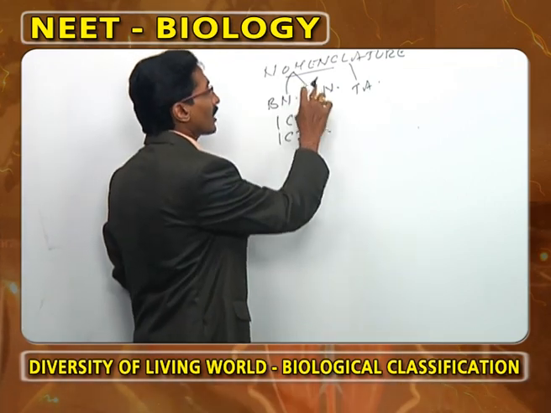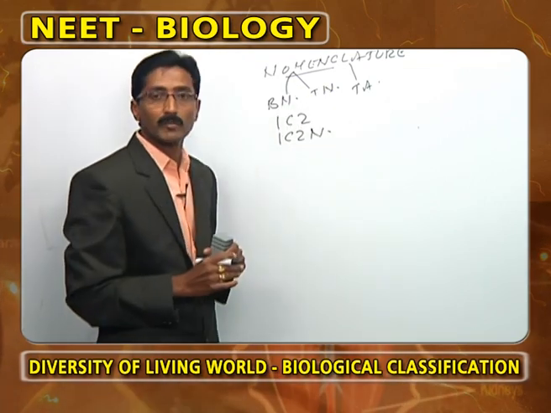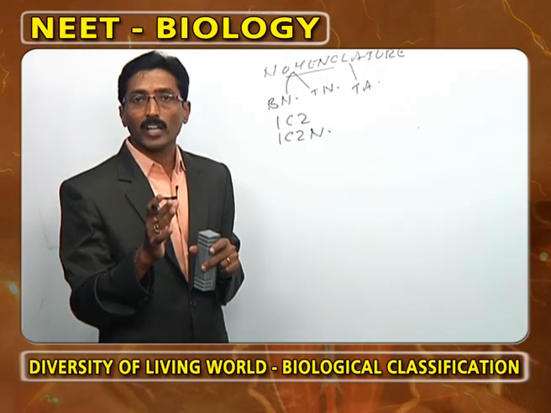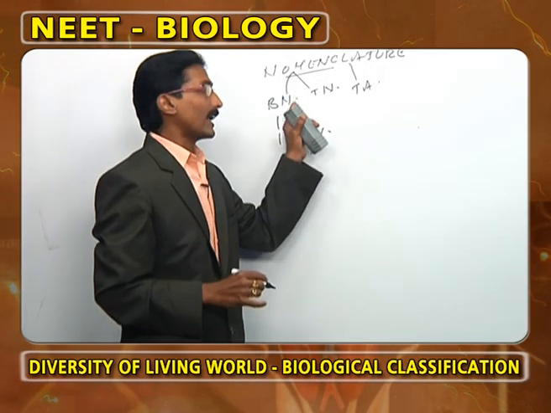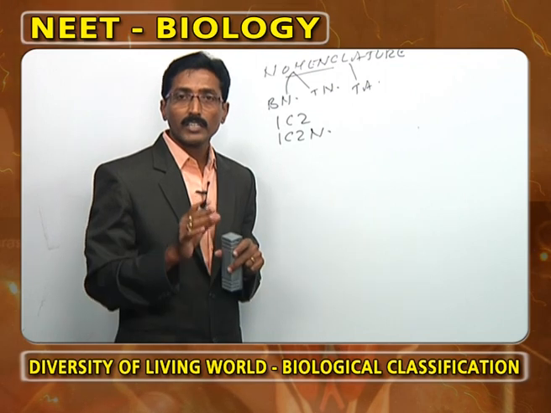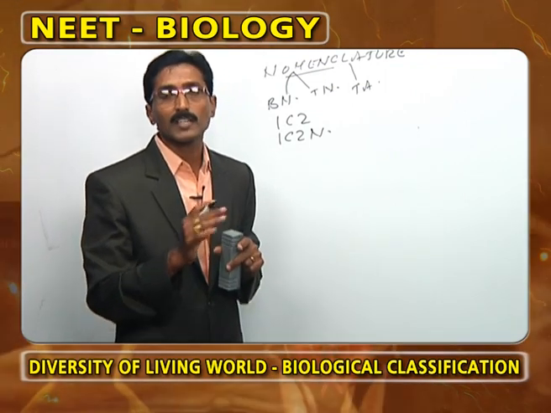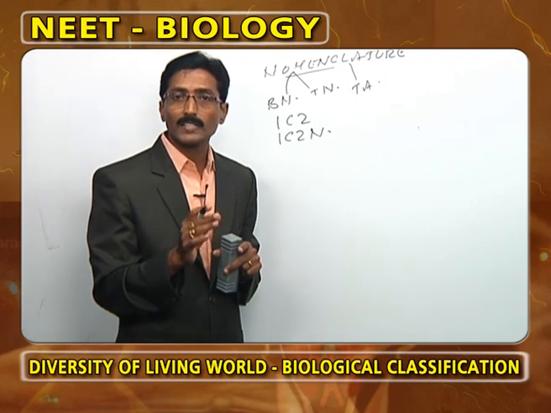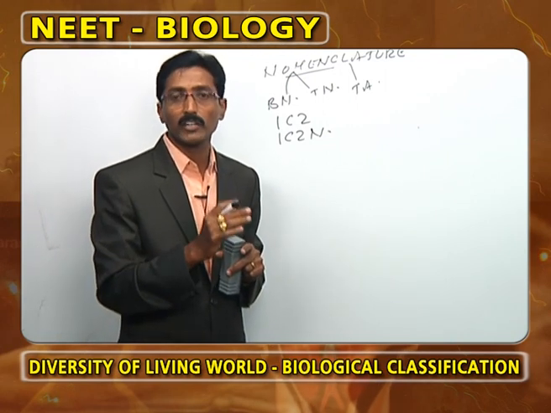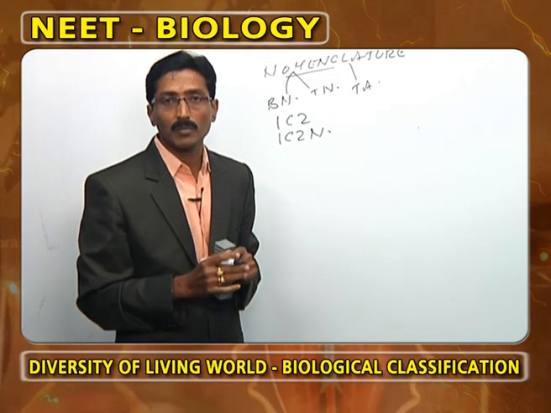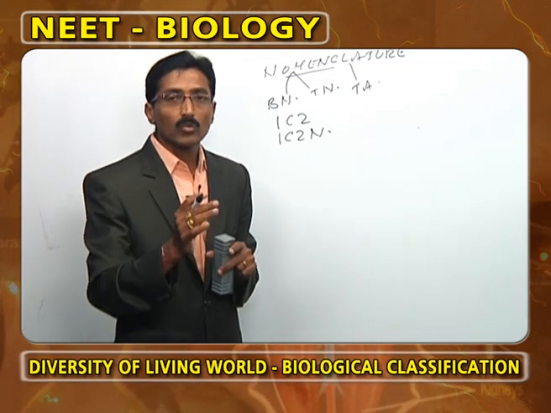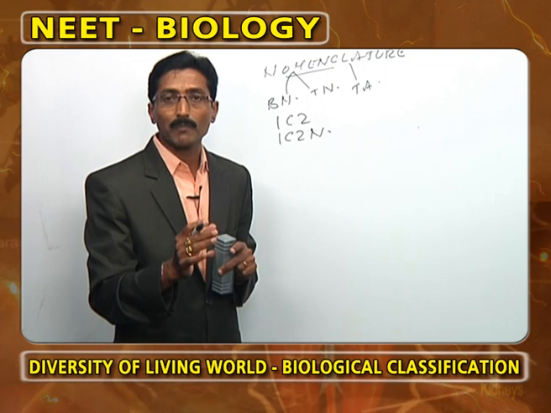Now, binomial nomenclature is followed by trinomial nomenclature. What is meant by trinomial nomenclature? It is the extension of binomial nomenclature. Here, three Latin words are present: genus, species, and subspecies. The species and subspecies names should start with a small letter. Now, what are the examples of trinomial nomenclature? We know very well: Homo sapiens sapiens.